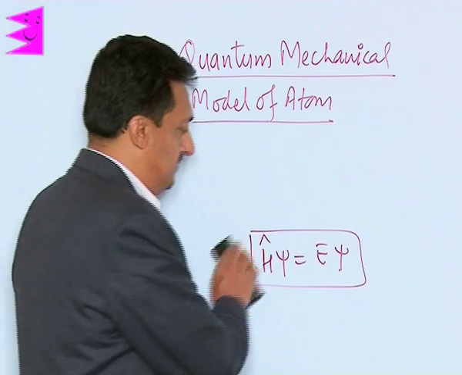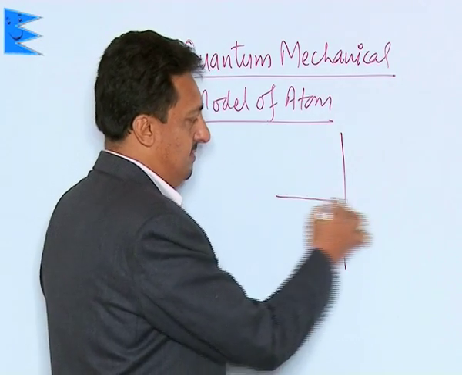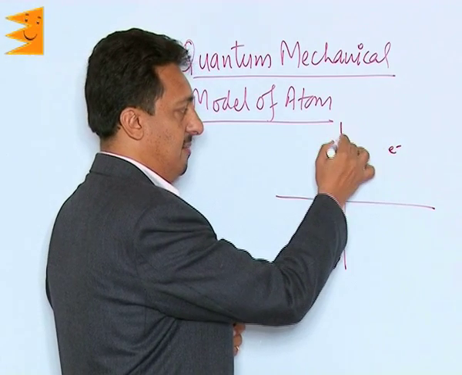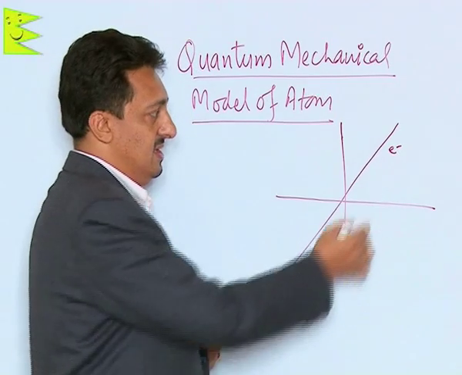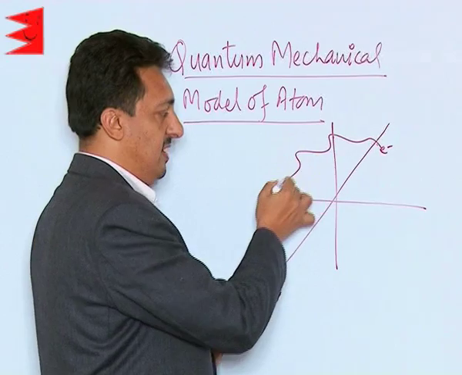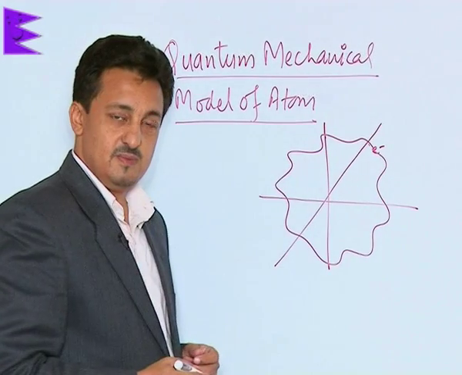Schrödinger, being a mathematician, assumed the electron to be a particle moving in three-dimensional space, and he knew that it is not showing a particle-like motion, but a wave-like motion.